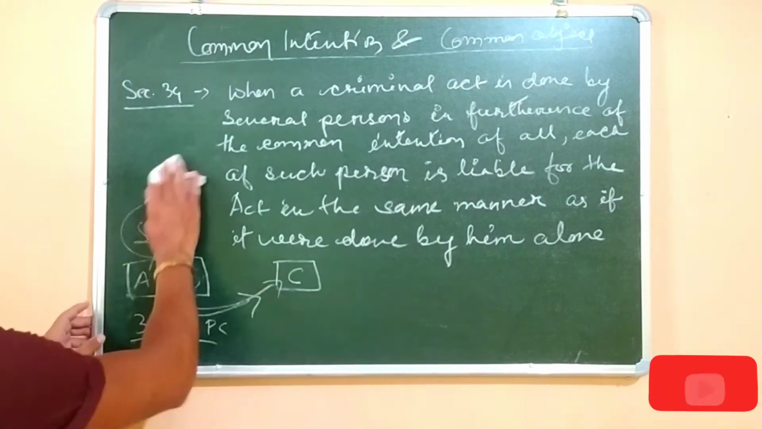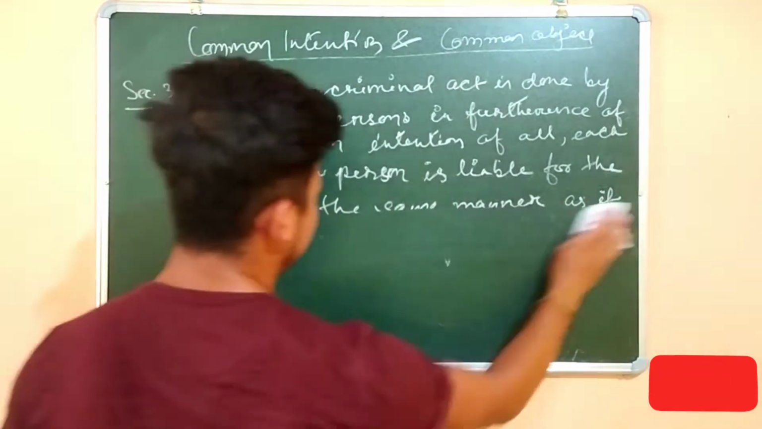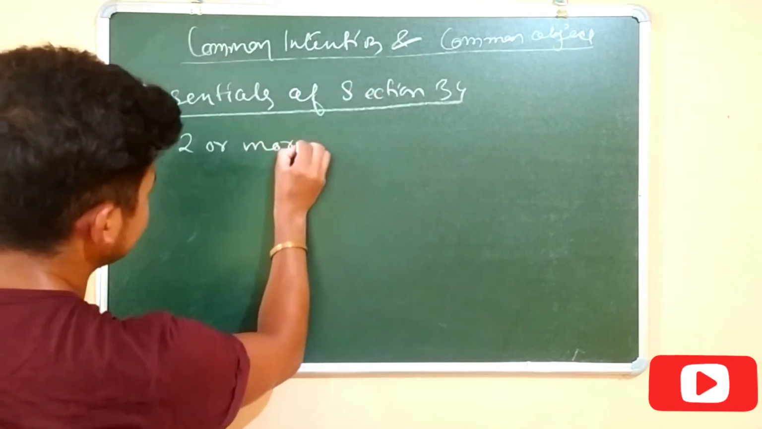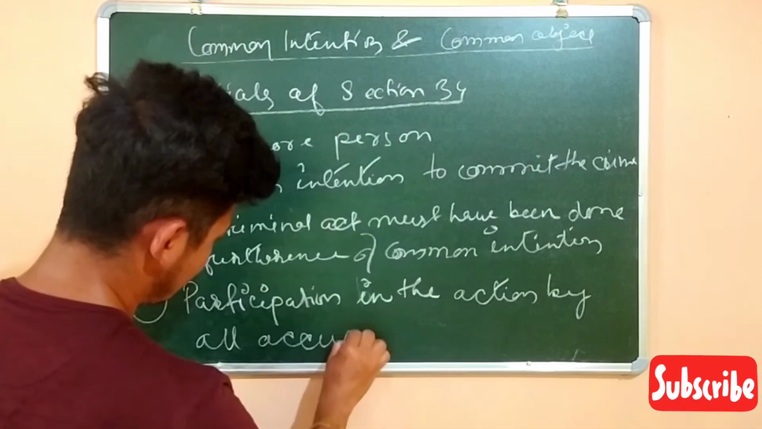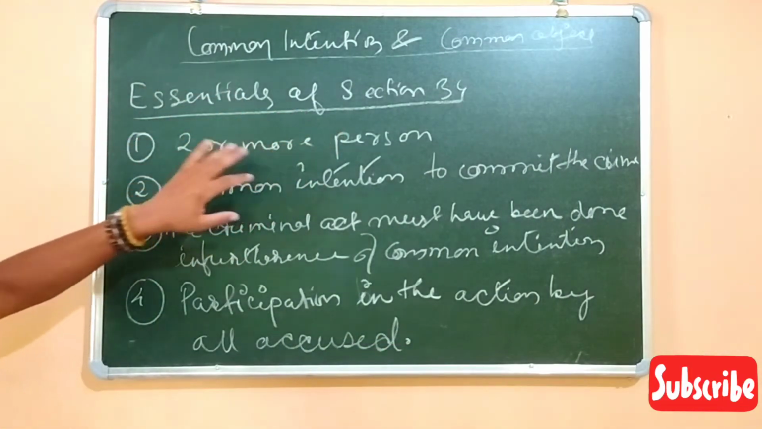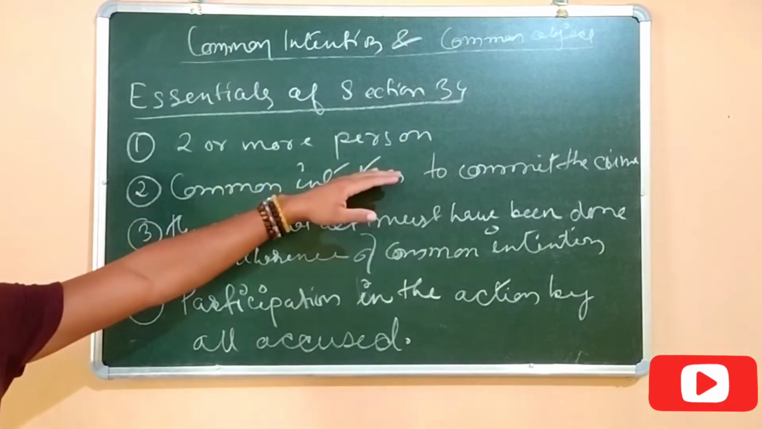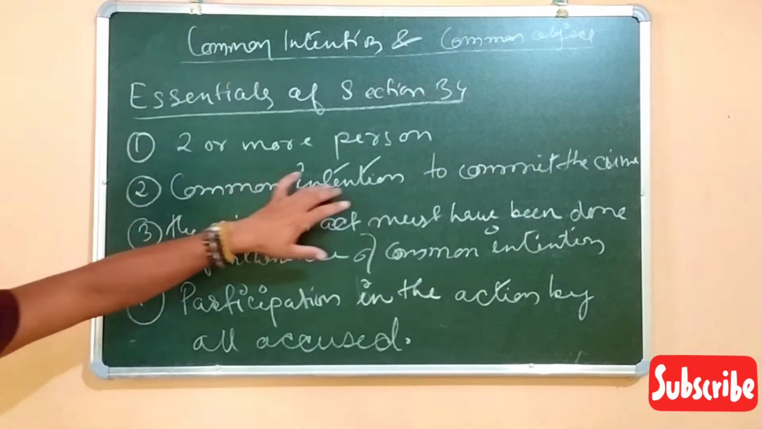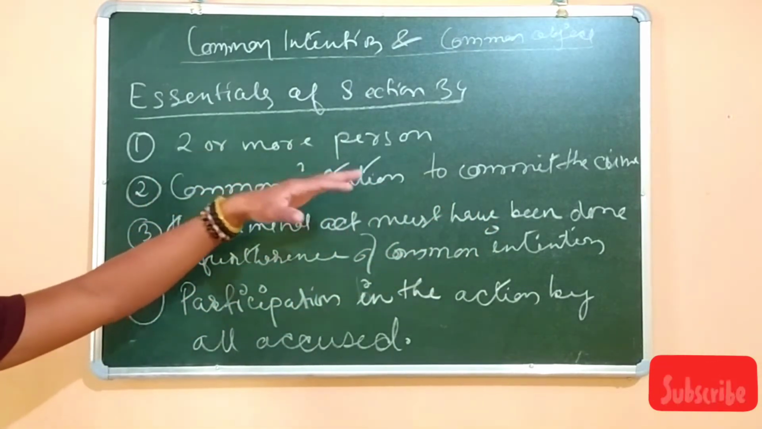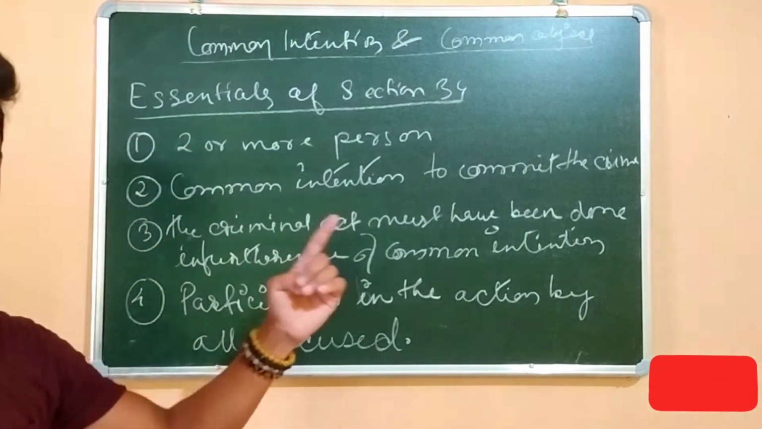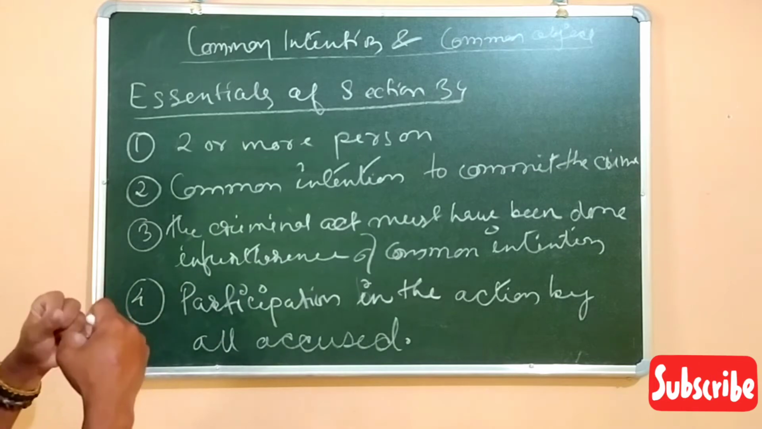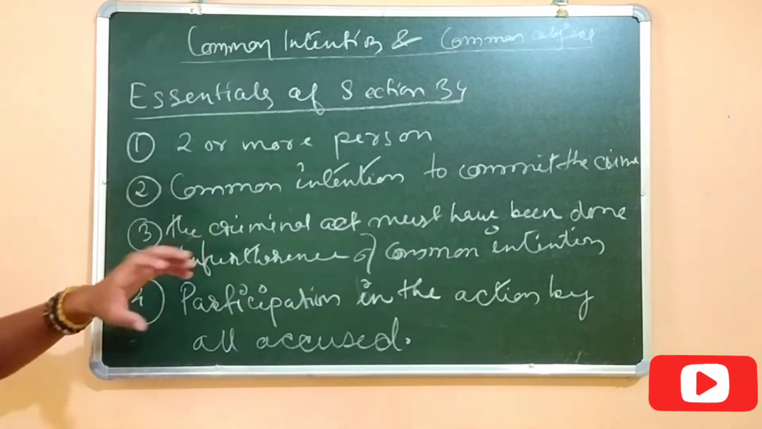Now let's look at the essentials of Section 34. The essentials of Section 34 are, there should be two or more persons. This is the prime essential, and the common intention to commit the crime. There should be a common intention, whatever the number of persons, they must have the same intention. All of them have the same unanimous decision or unanimous intention, a common intention to commit the crime.